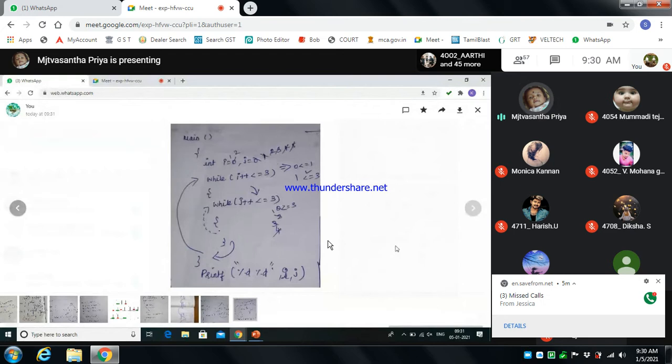So here I told you that while is an entry controlled loop, right? Here is how the while is executed. First we initialize I equal to 0 and j equal to 0. After that we use the while condition I plus plus less than or equal to 3, right? Again we use the while condition j plus plus less than or equal to 3. After that we print the value of i and j. So this is the very basic.